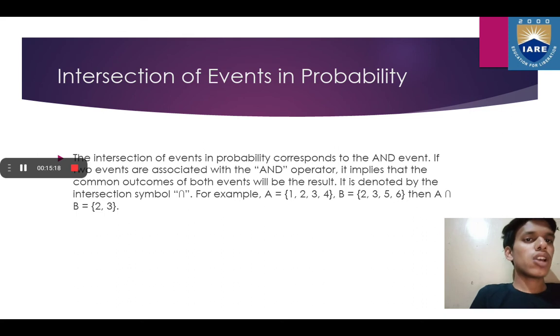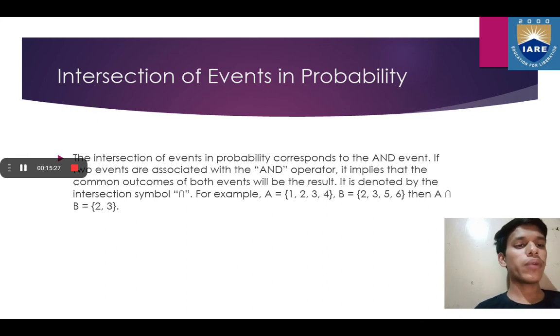Our next type of event is intersection of events in probability. The intersection of events in probability corresponds to the AND event. If two events are associated with the AND operator, it implies that the common outcomes of both events will be the result, and it is denoted by the intersection symbol, the inverted U.